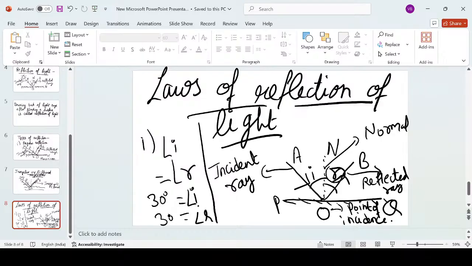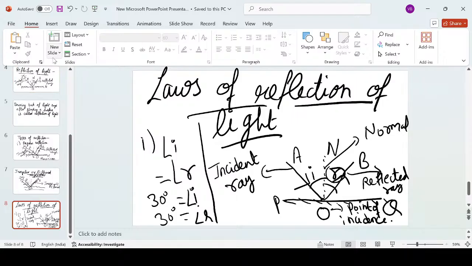It will be also 30 degrees. If the angle of incidence is 42 degrees, then the angle of reflection will also be 42 degrees. So whatever may be the angle of incidence, the same will be the angle of reflection, no matter whether it is a regular reflection or an irregular reflection. All right. Now, this is the first law.